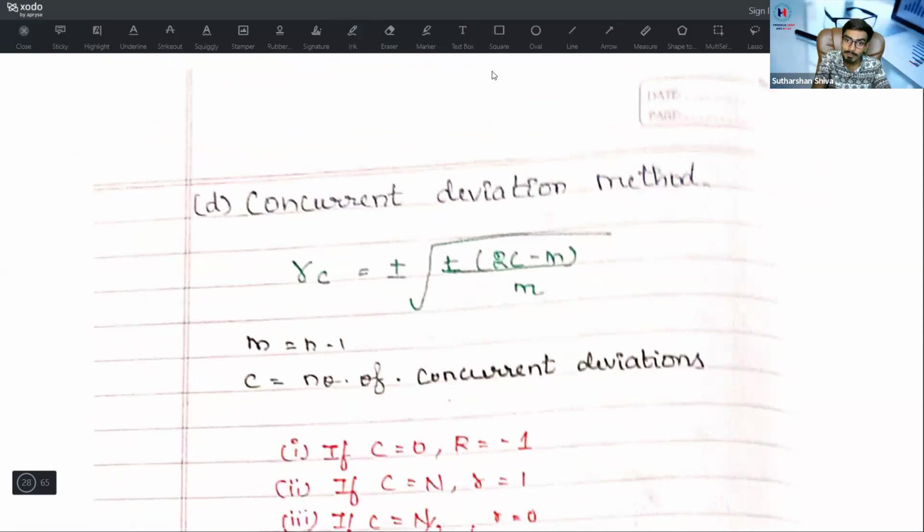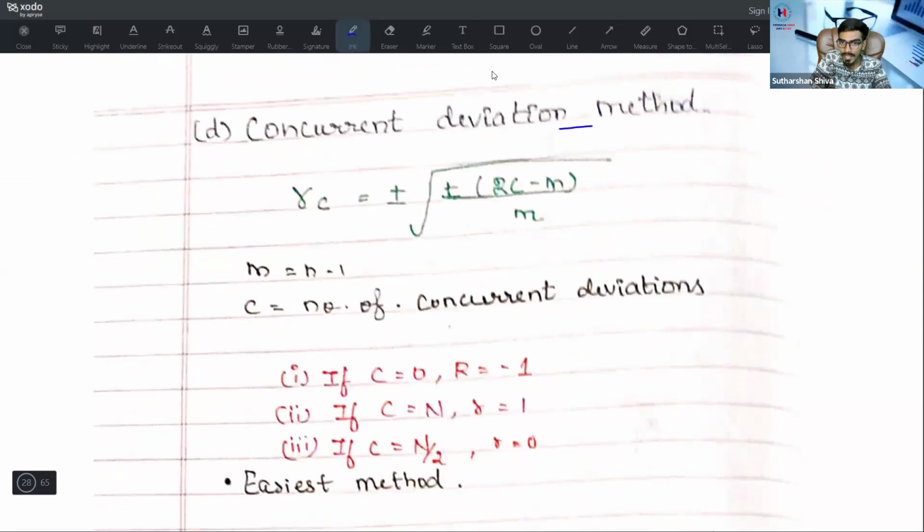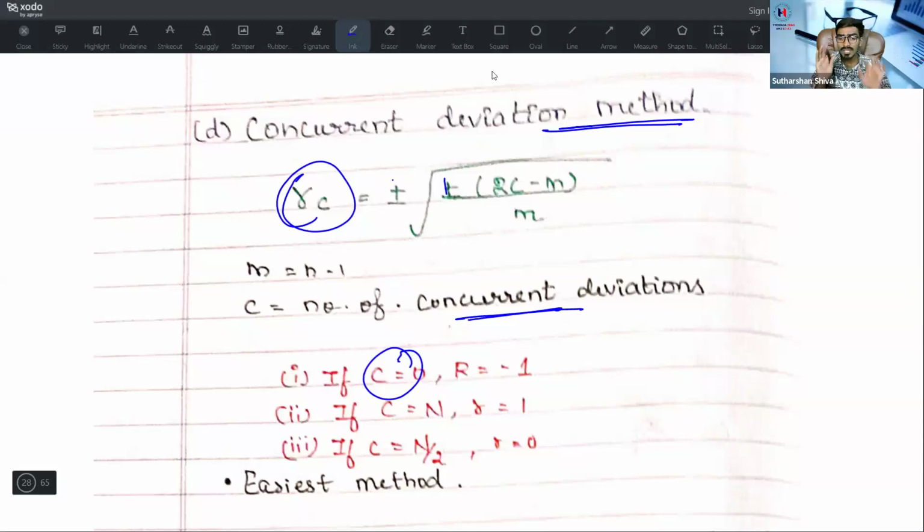Okay. Kindly remember this. Concurrent deviation method. Concurrent deviation will be denoted by rc is plus or minus root of plus or minus (2c minus m) divided by m. m is equal to n minus 1. c is equal to number of concurrent deviations. Here we will only check with the signs. Plus or minus sign only we will check. Okay, that's what the concurrent deviation part is.